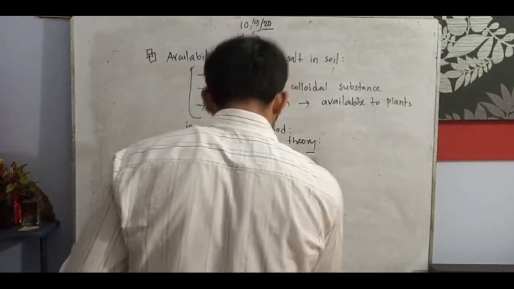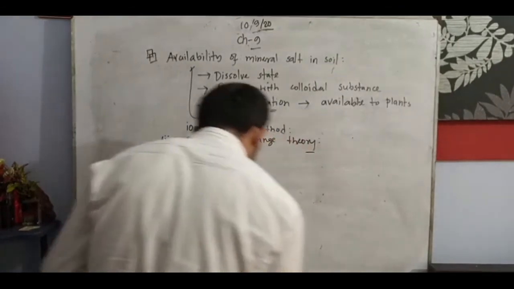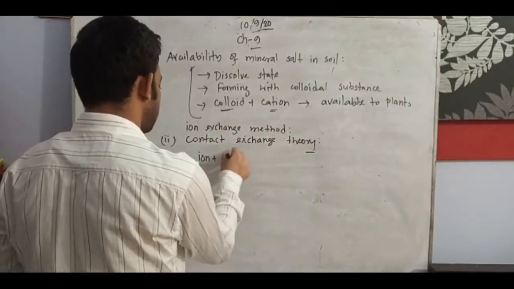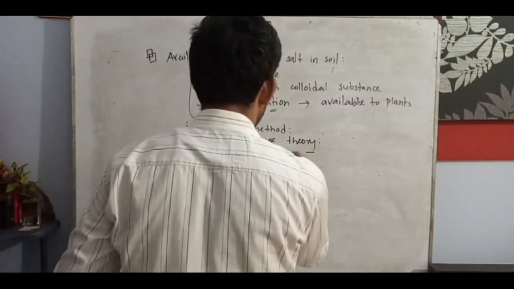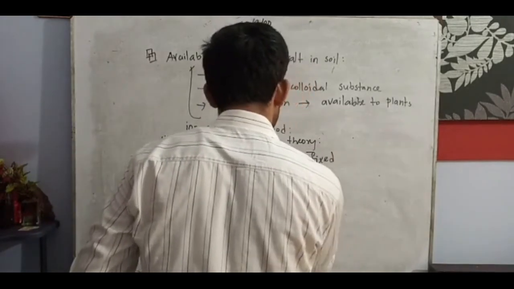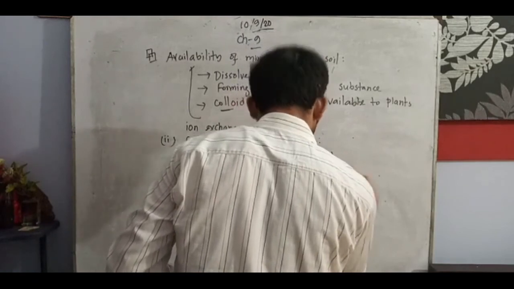In this theory, the ions attached to the colloid particles are not fixed. That means ion plus colloid is not fixed and not stationary.